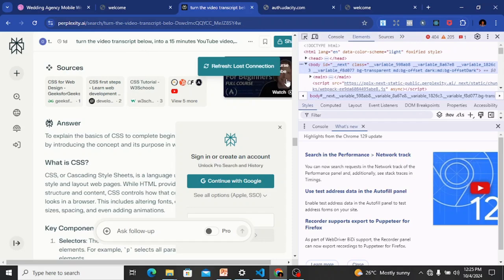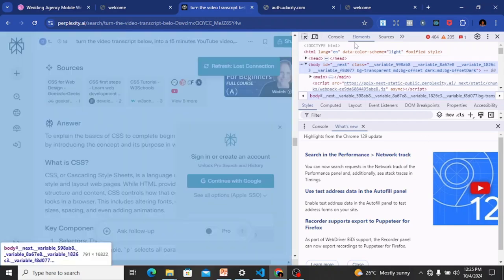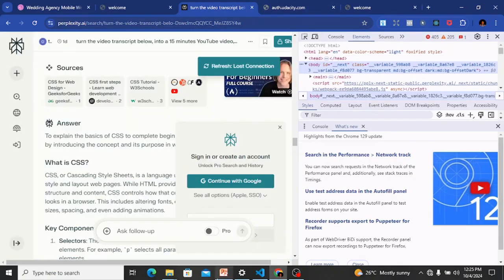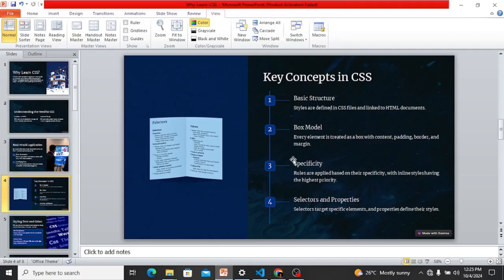Understanding how these work together helps in designing layout effectively, which we will go into more depth as we go further. Then we have another concept, which is specificity: rules are applied based on their specificity, with inline styles having the highest priority.